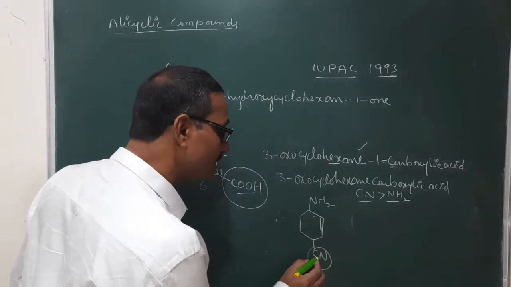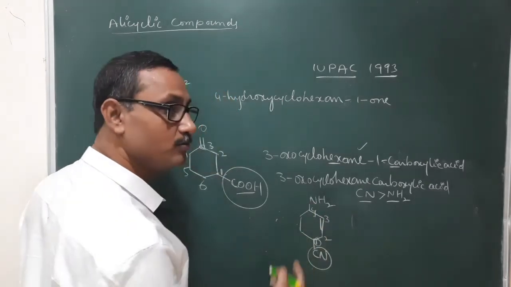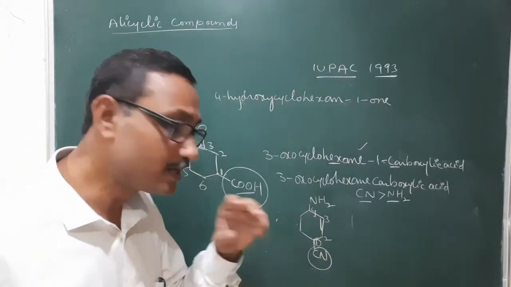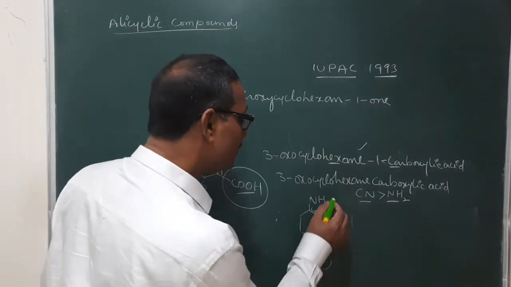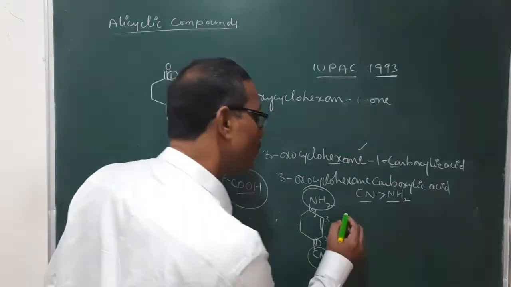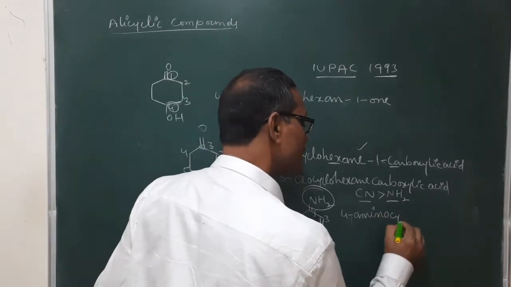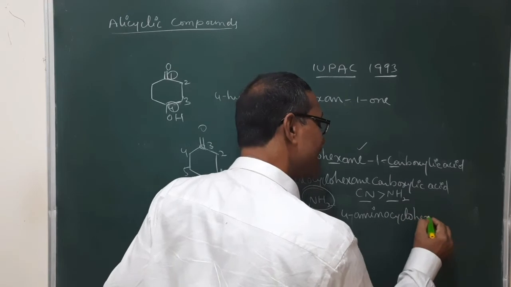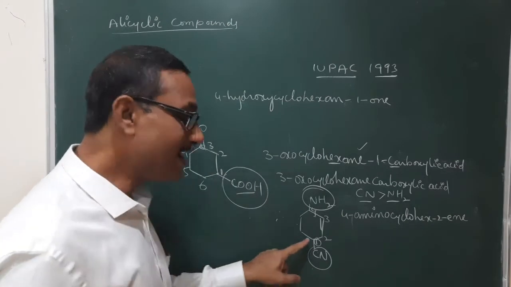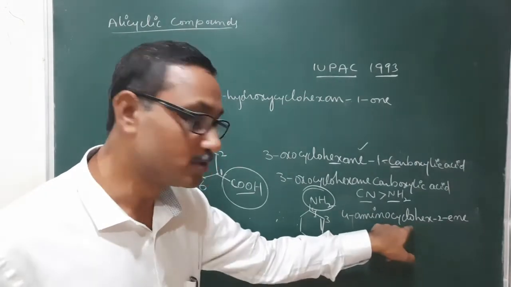So the carbon containing this CN is given number 1. So 1, 2, 3, 4. This side only we need to give numbering because we have a very good idea about that numbering. So by the lowest locant rule, I am giving the numbering in that way. After that, it is simply treated as a secondary prefix. That is, the substituent name is written as a secondary prefix only. So for amino, primary prefix is cyclo, word root is hex, 2-en, 1-amino, not nitrile because the carbon of the CN was not included in this word root.